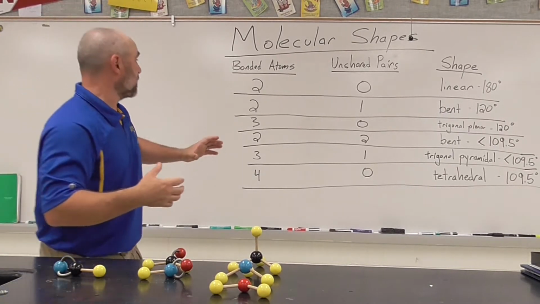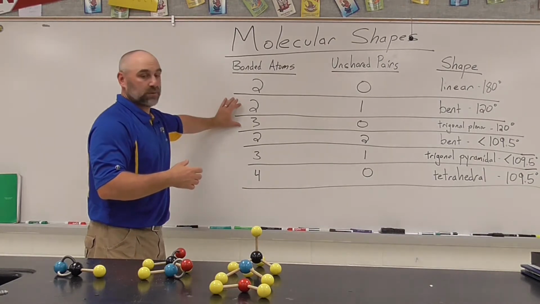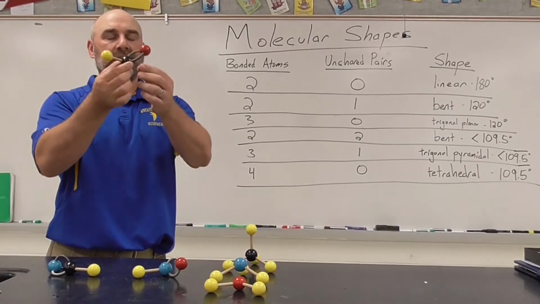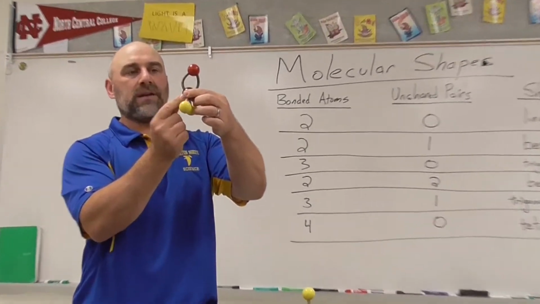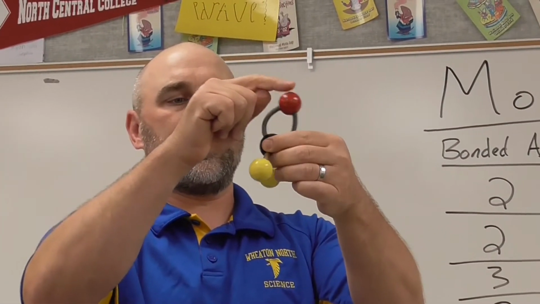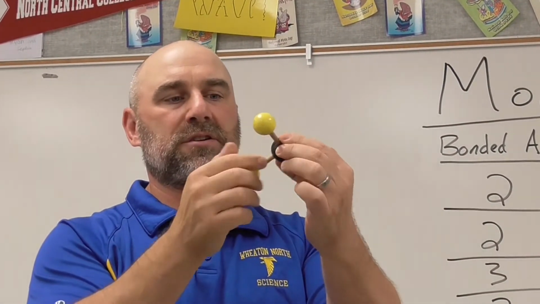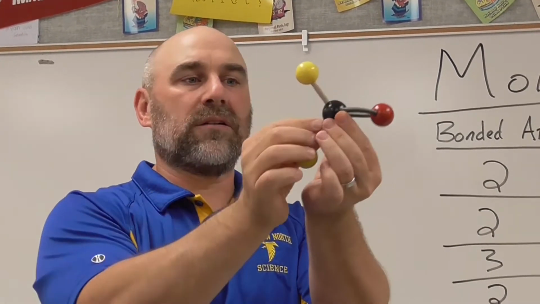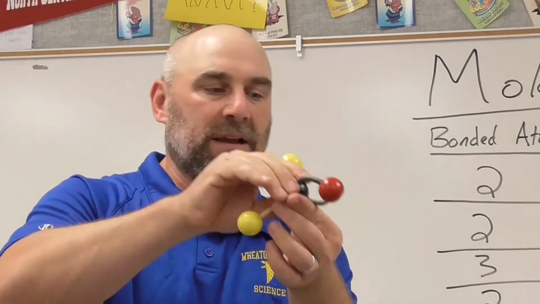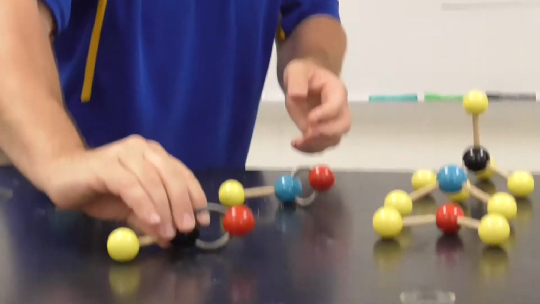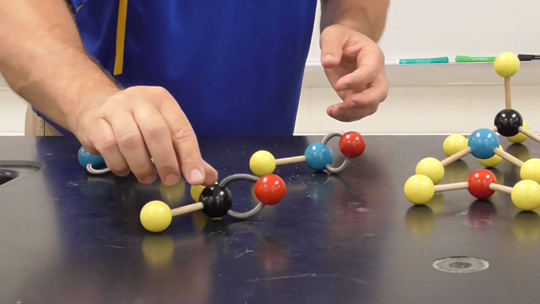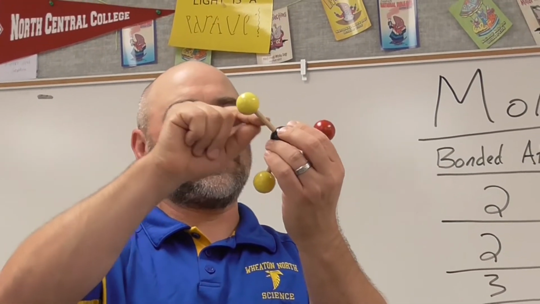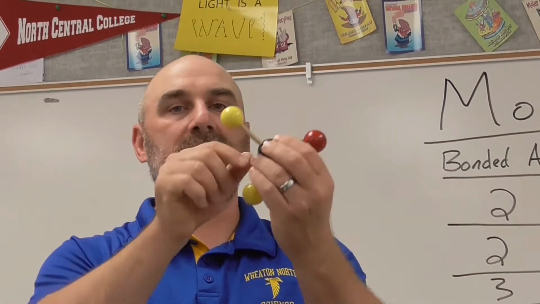Next, what I'm going to talk about are two examples where there are three things around the central atom. The first one of these is called trigonal planar. In this example here, I have a carbon double bonded to an oxygen and then single bonded to two hydrogens. You can see that it forms a triangle shape, and it's flat, meaning if I was to set this down on the table, you can see that it's flat in shape, okay? And this angle here, if you were to measure it, any of these angles would be 120 degrees.